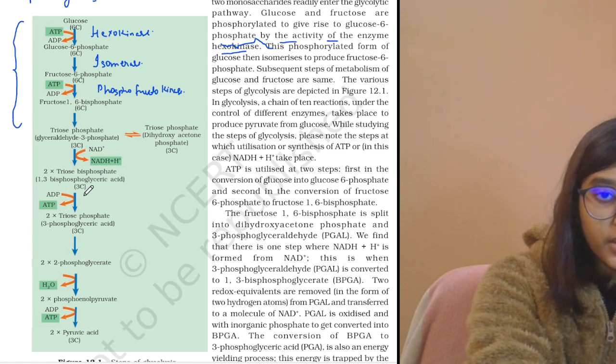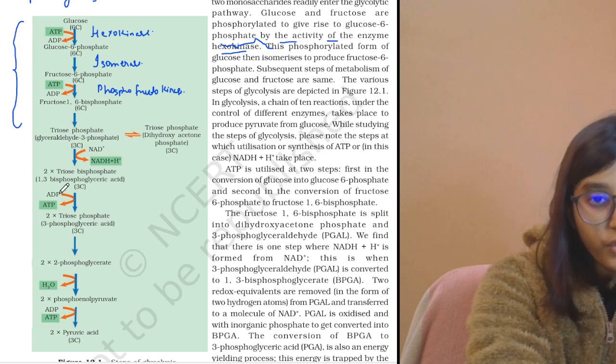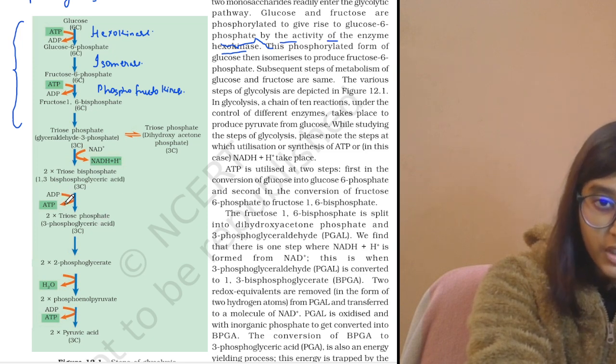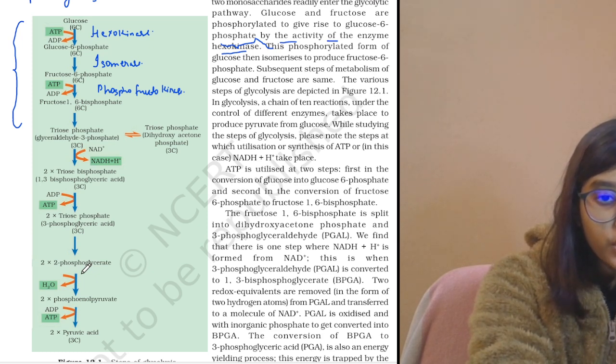Again from this 1,3-bisphosphoglyceric acid, 3-phosphoglyceric acid is formed where ATP is generated. Then this 3-phosphoglyceric acid is converted to 2-phosphoglycerate, then to phosphoenol pyruvate and then to the pyruvic acid.